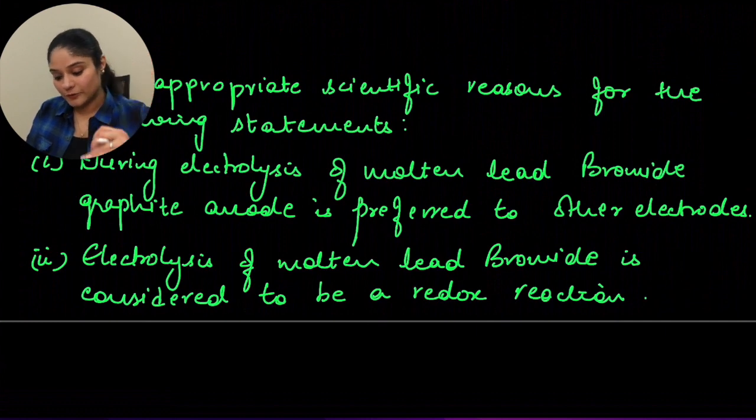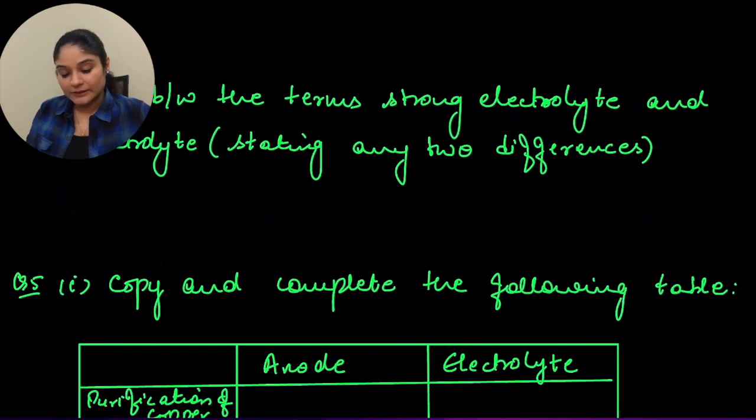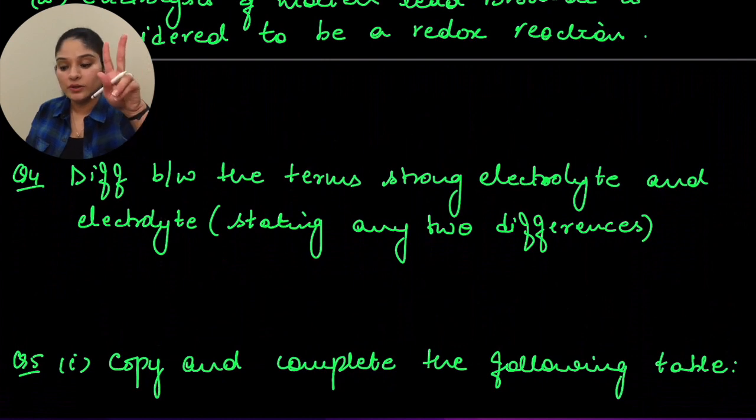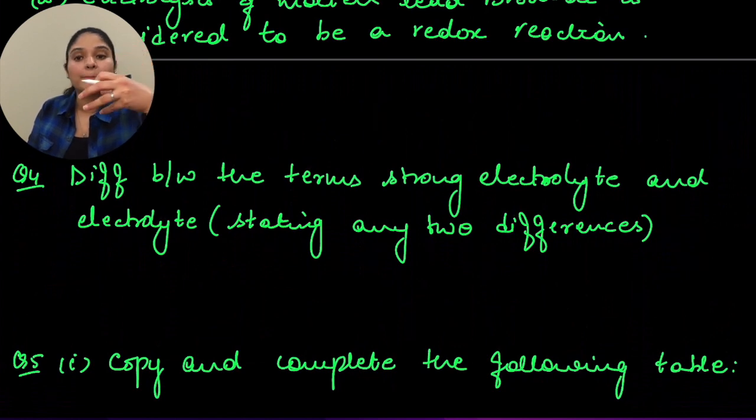Okay, let's move to the next question. The next question is, differentiate between the terms strong electrolyte and electrolyte, stating any two differences. When we talk about strong electrolyte, you can say that in this the compound completely dissociates itself, and you have the passage of electricity. And when we talk about just electrolyte, in this case either the compound can be completely dissociated or partially dissociated and has passage of electricity.